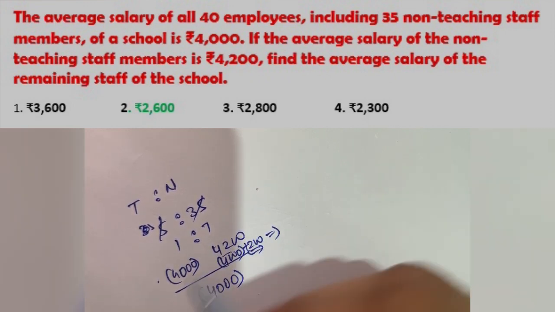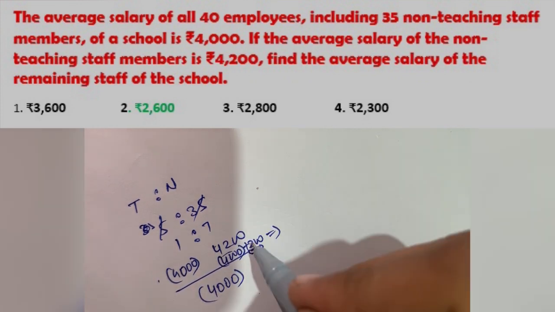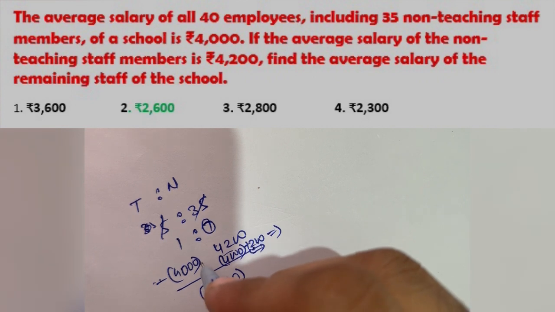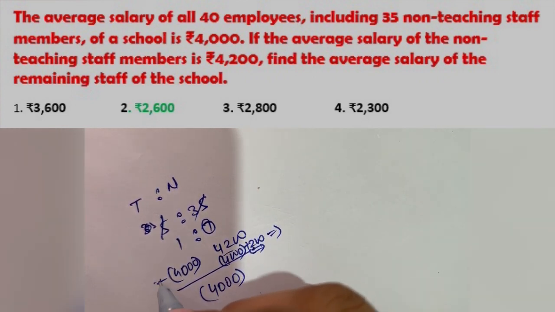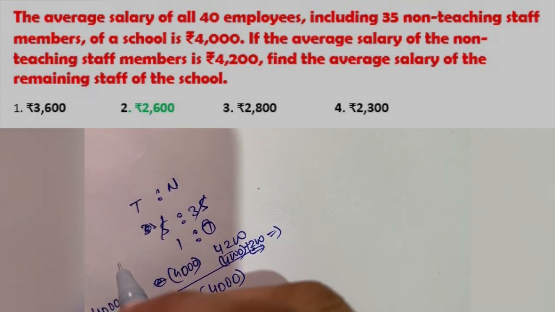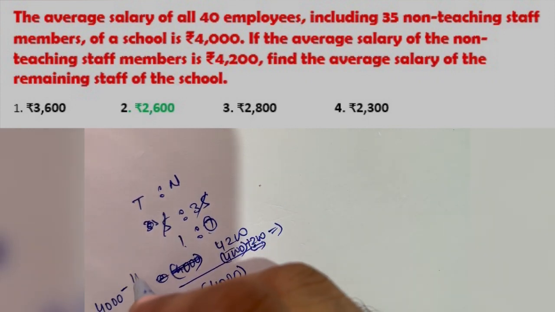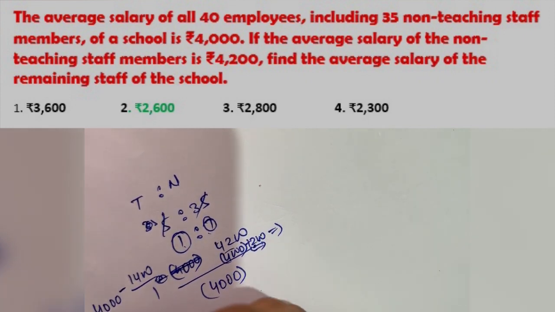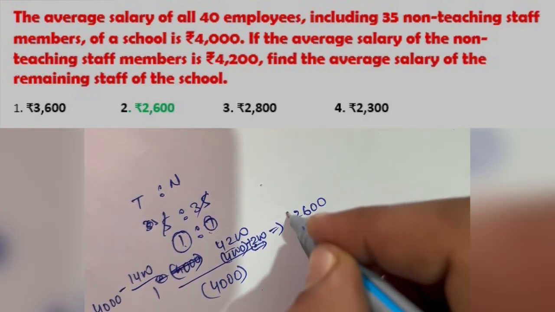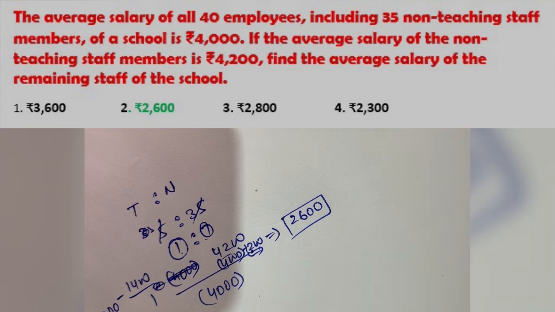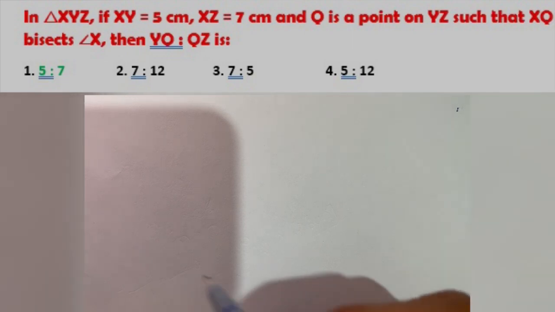So if this is 200 more, then on this side it will be 200 less, but this is 200 more for 7 of them, so you can say 4,000 minus 200 into 7, which is 1,400, and it will go to this one, so it will be 2,600. So the average salary of the teaching staff will be 2,600.